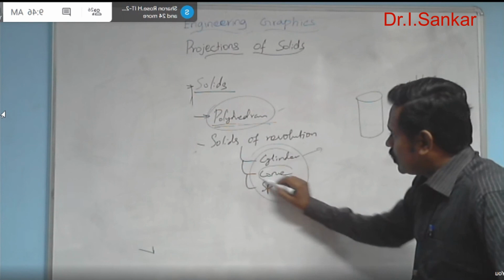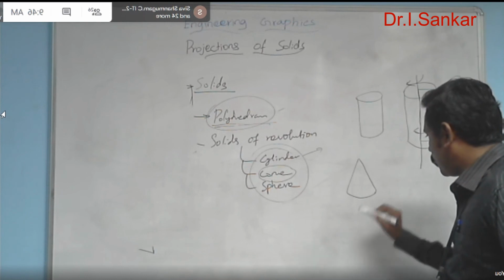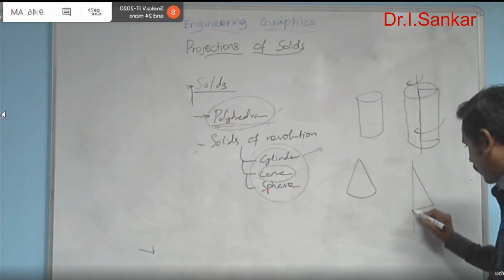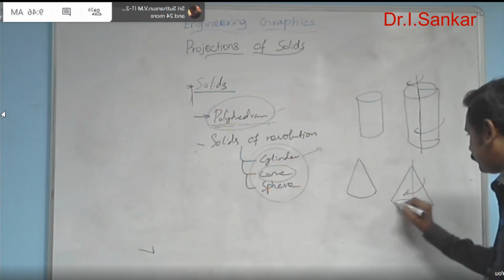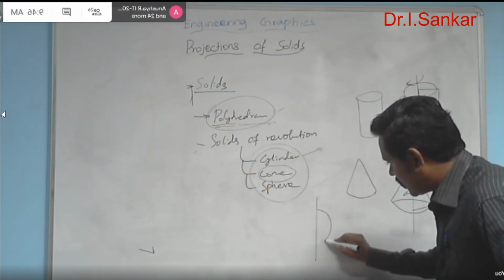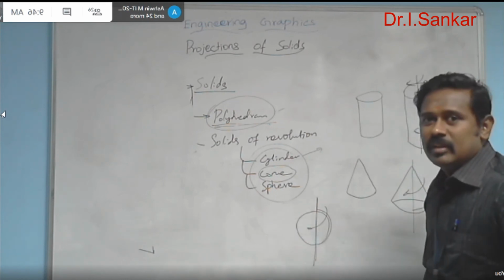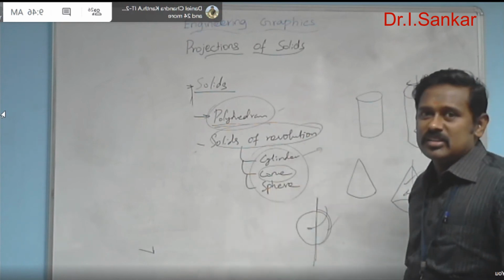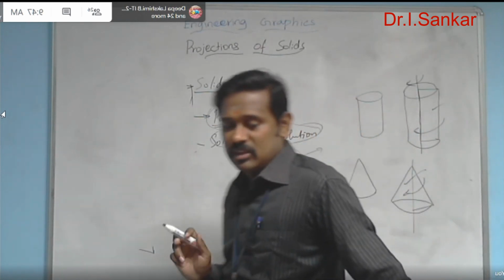And how to get the cone in the same way? What is actually a cone? So it's a simple view of a cone. And how to get this cone? By the same method, you need to rotate a right angle triangle with respect to this vertical axis. If you rotate that, automatically you will get a cone. And how to get the sphere? Simply you need to rotate a semicircle with respect to this vertical axis, and then you will get a sphere. So these three solids are nothing but solids of revolution. The cylinder, cone, and sphere. We are going to draw these three things also in our concept.